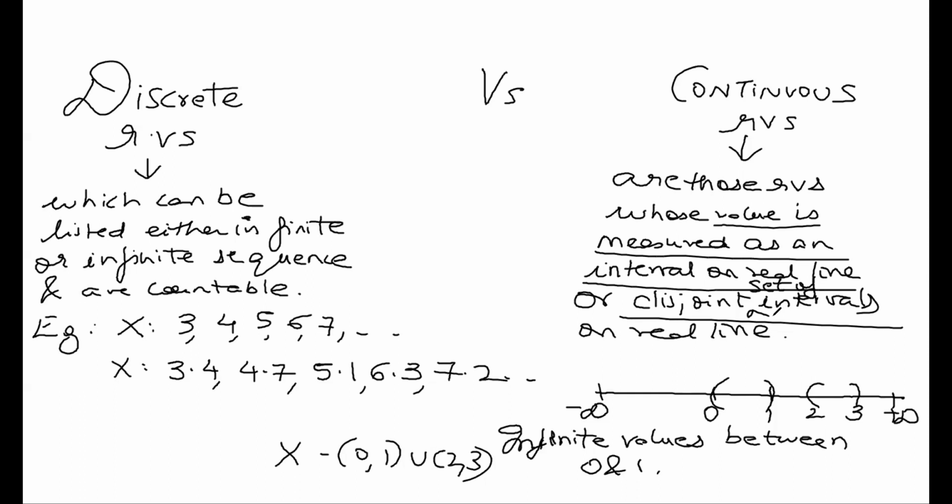So all continuous random variables are measured as intervals on the real line, whereas discrete random variables are listed in a finite or infinite sequence and they are countable. Continuous random variables you cannot count. I cannot count how many values are there between 0 and 1. I can have infinite values, but discrete random variables you can count them. So I hope this basic difference between the two types of variables is clear to everyone. Any doubts, please speak up. And then let's just move forward.